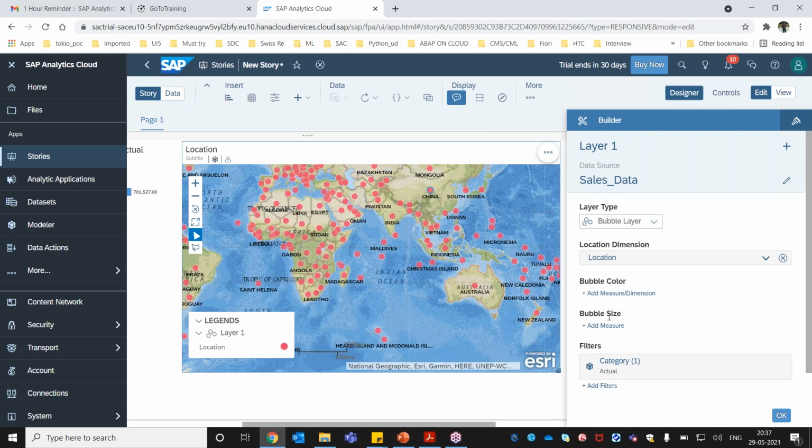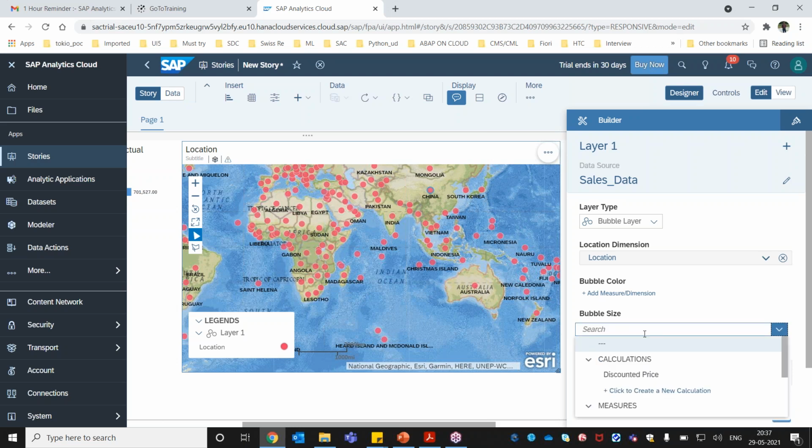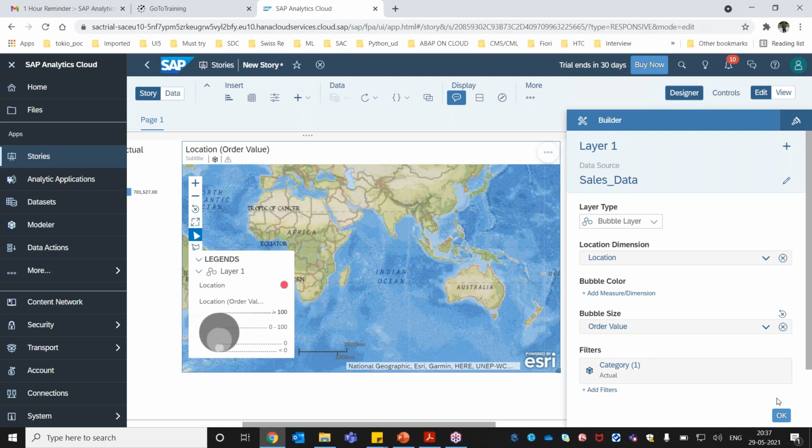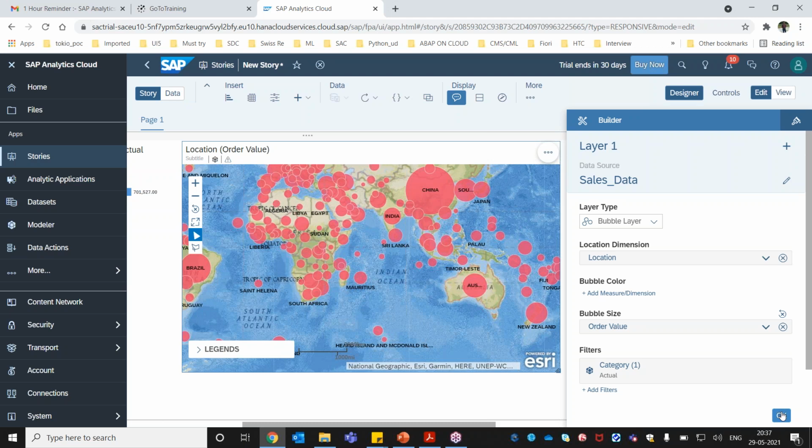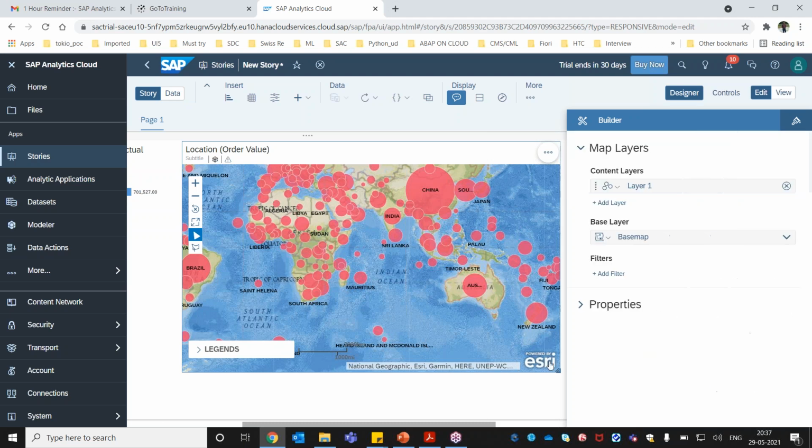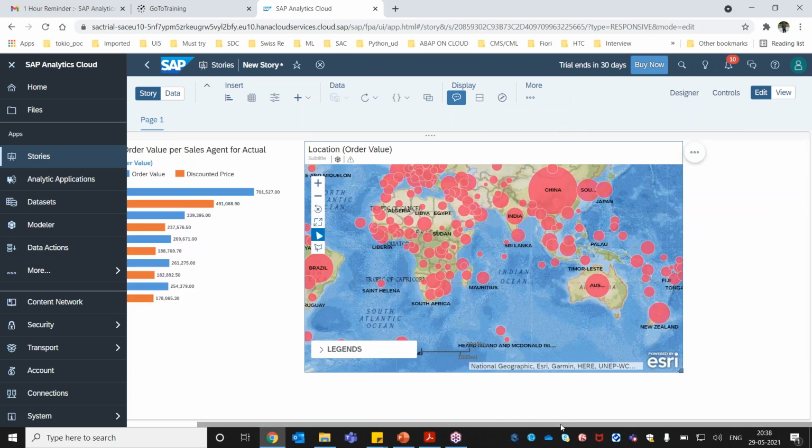Now we want the bubble size. The bubble size should depend on the highest sales amount: the country which has the highest sales amount should have a bigger bubble. For that I need to add something called measures, and in the measures I can just add order value here. So my bubble size will now depend on the order value. The higher the order value, the bigger the bubble size. Now it's getting refreshed. Now you can see. Let me quickly maximize this screen here, or increase the size.